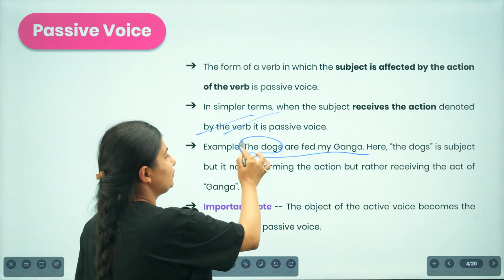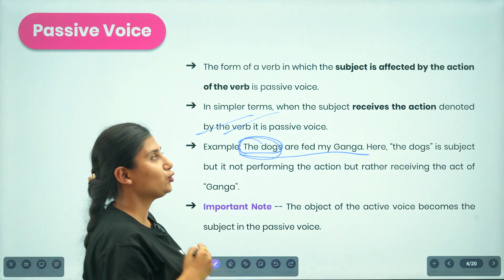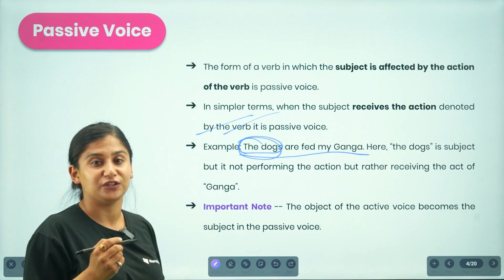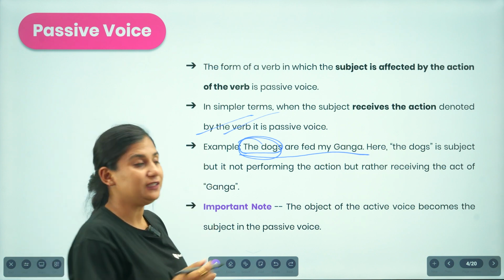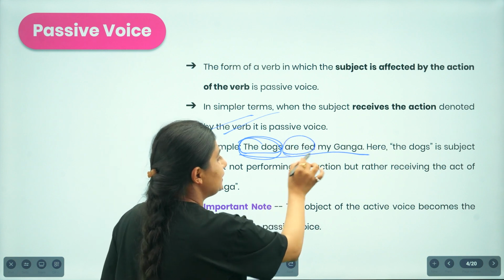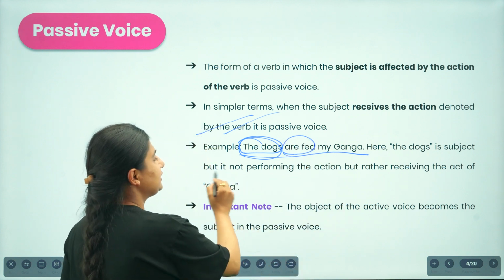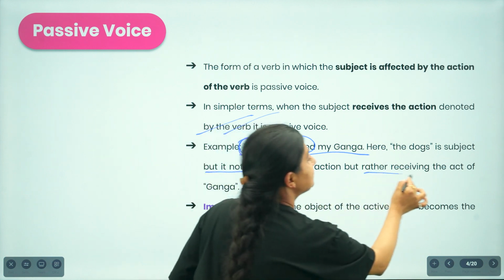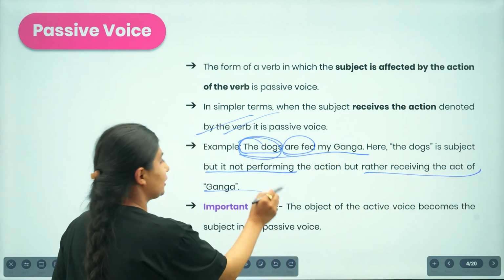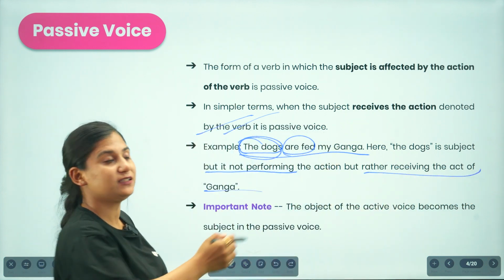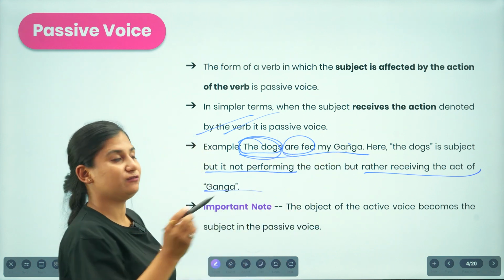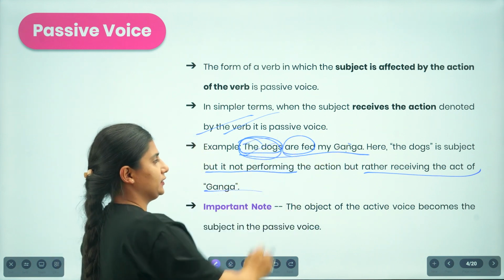And what is this subject doing? This particular subject is not performing, but receiving the action. And what is the action that it is receiving? It is receiving the action of feeding. So here the subject, instead of performing the action, is receiving the act of Ganga. The act that is performed by Ganga is received by these dogs, isn't it?